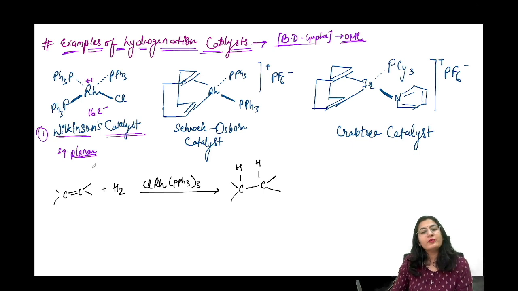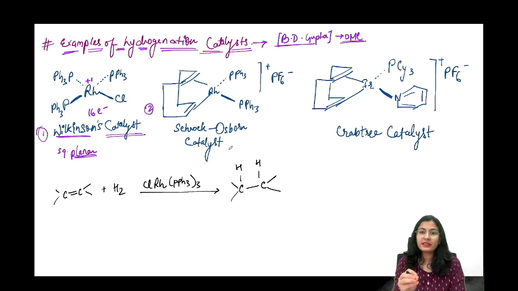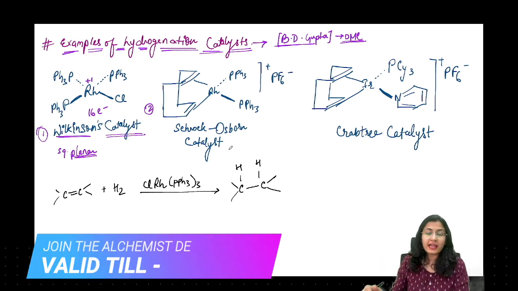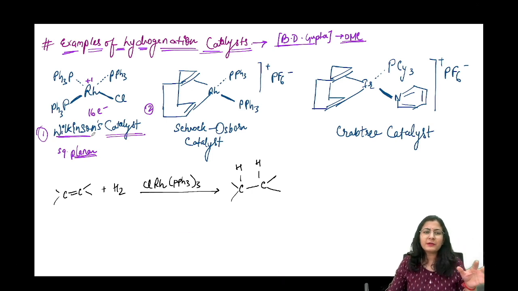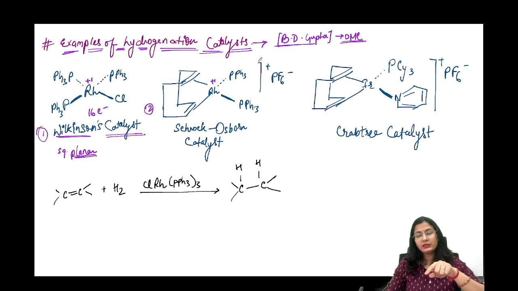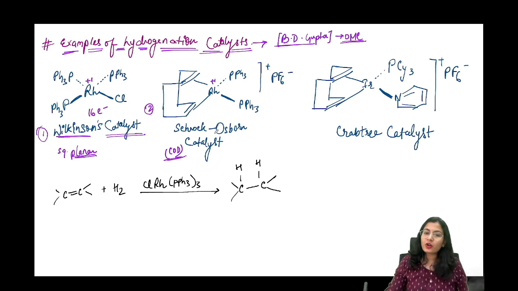Very well. Now we move onwards to another type. ये देखो ये क्या है Schrock-Osborn catalyst. It is doing the same job. It is doing hydrogenation of alkenes. तो देखो what is special in Schrock-Osborn? It is like somewhat similar to Wilkinson's. There are two phosphine, the same triphenyl phosphine units, the same rhodium in +1 oxidation state क्योंकि outer side में +1 है, so this +1 is because of rhodium. But the other two ligands are the alkene. What is this? Cyclooctadiene. It is a cyclooctadiene ligand which is present in Schrock-Osborn catalyst.